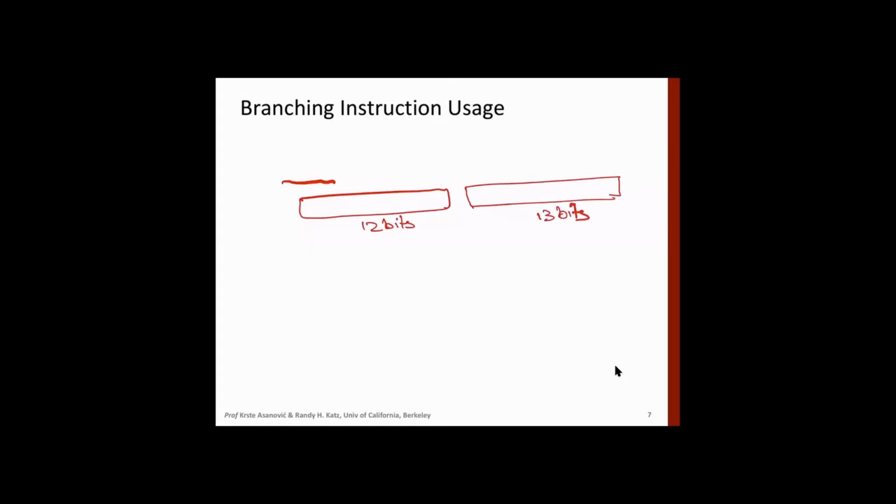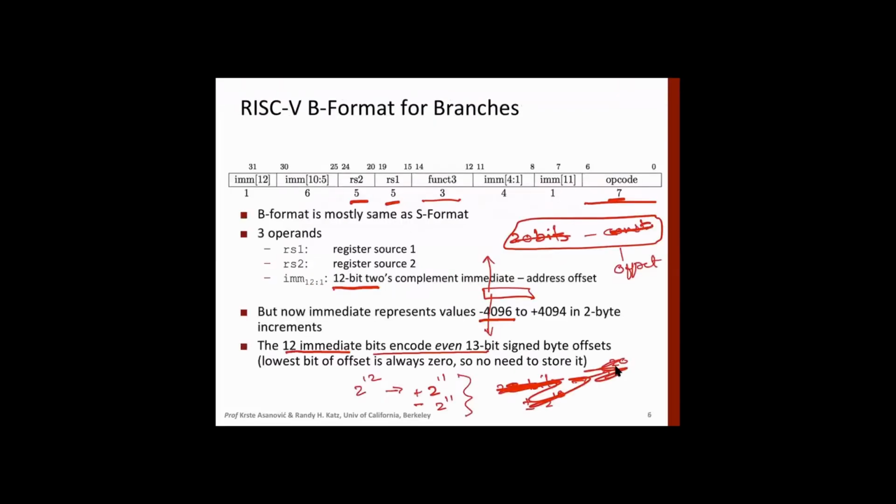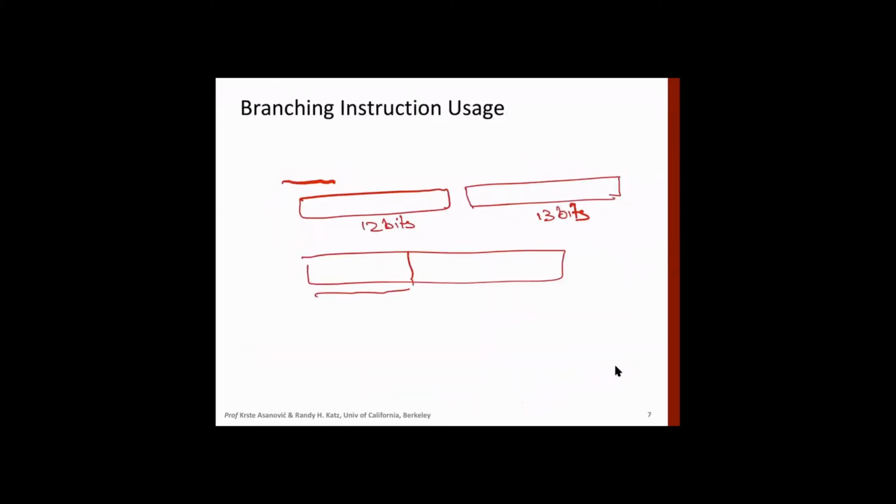In the instruction, if you sum up the offset fields, this corresponds to 12 bits. So we can have an offset from minus 2 raised to the power 11 to plus 2 raised to the power 11.